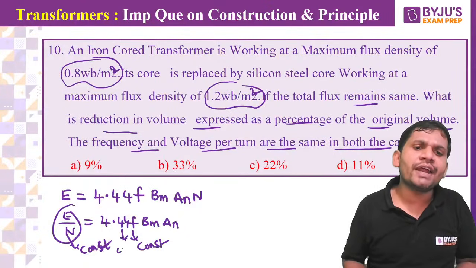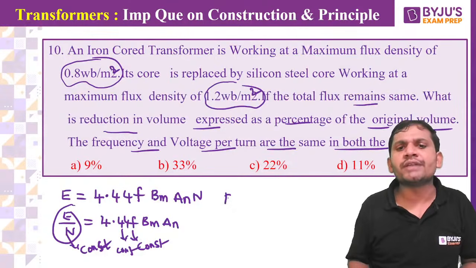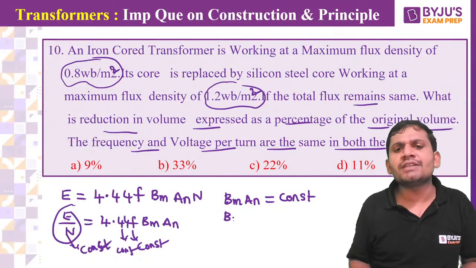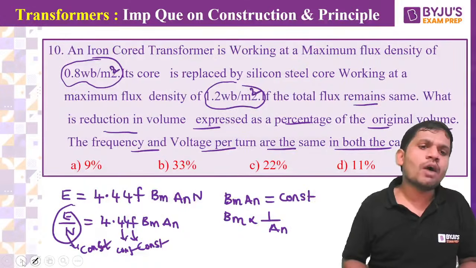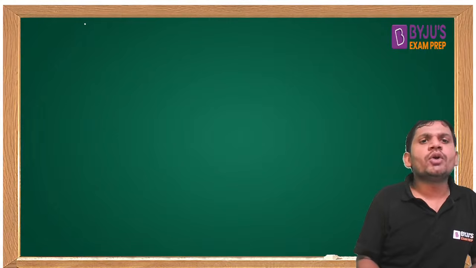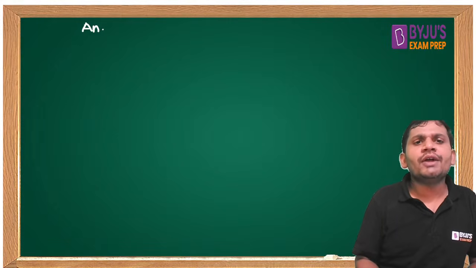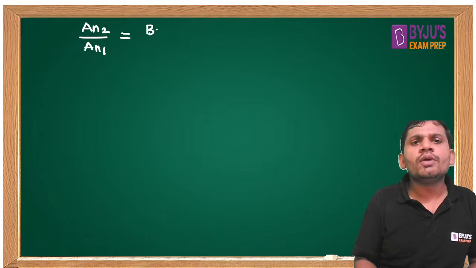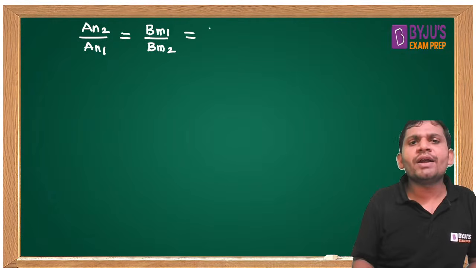4.44 is already constant. Then which is the constant, students? Bm into An is constant. If Bm into An is constant, Bm is proportional to 1 by An. Then from this, what can you write as the formula? Very important model. Then you can write An2 by An1 equal to Bm1 by Bm2. What is Bm1? 0.8. What is Bm2? 1.2.